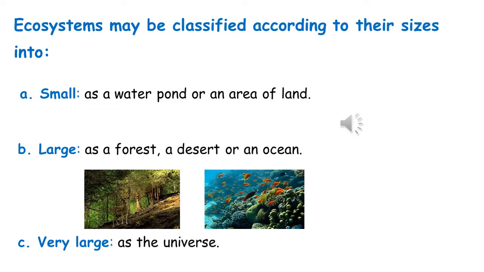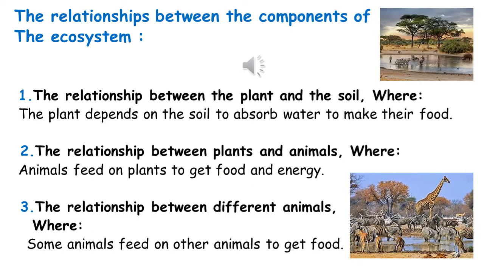Ecosystems may be classified according to their sizes into small, as a water pond or an area of land; large, as a forest, a desert, or an ocean; very large, as the universe. Now we will talk about the relationships between the components of the ecosystem.